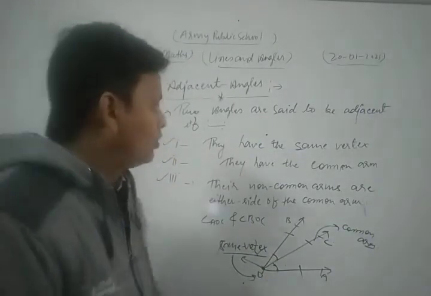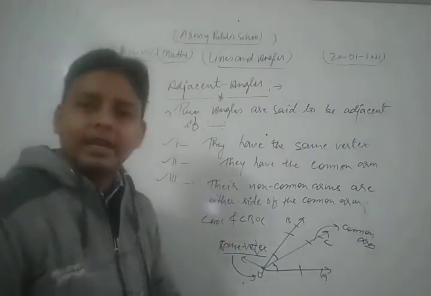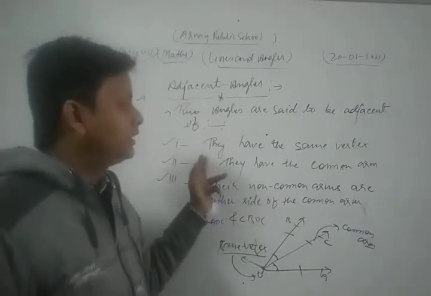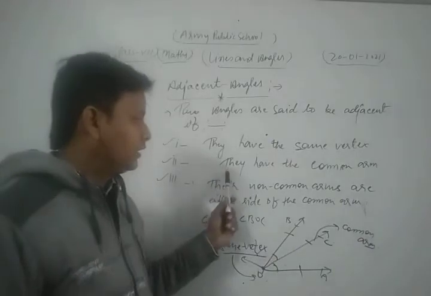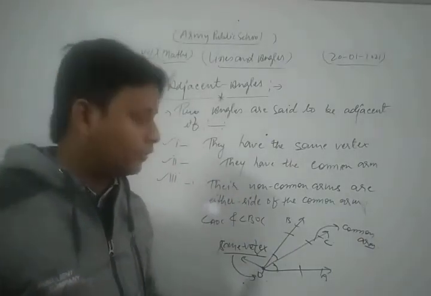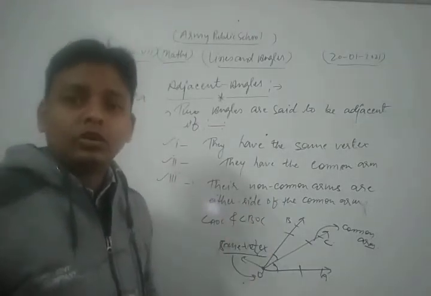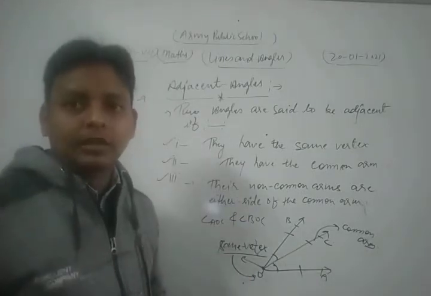Okay, dear students, so for adjacent angles, two angles are said to be adjacent if and only if, first, they have the same vertex; second, they have the common arm; and third and very important point, their non-common arms are either side of the common arm.